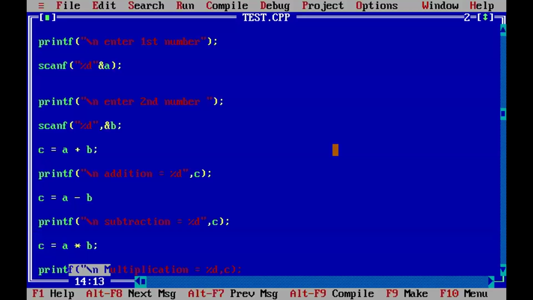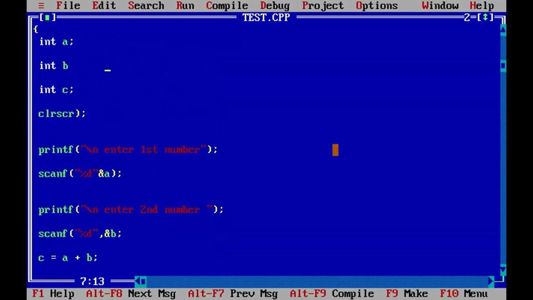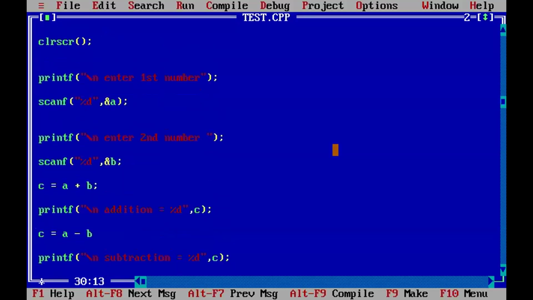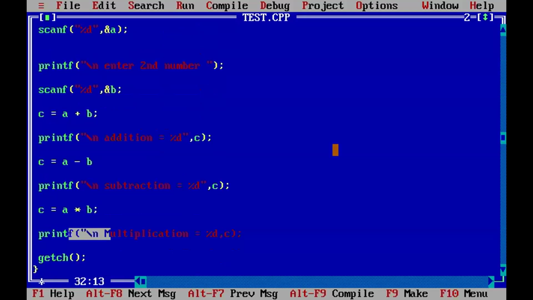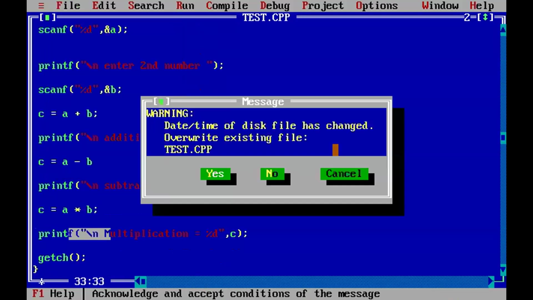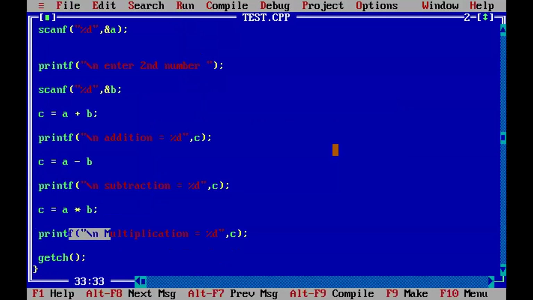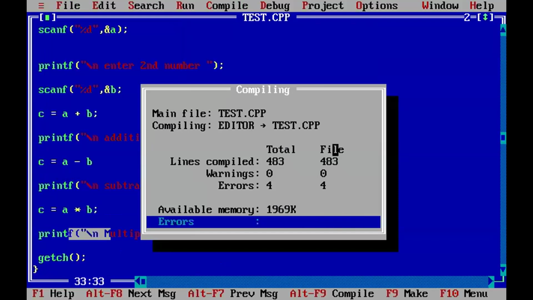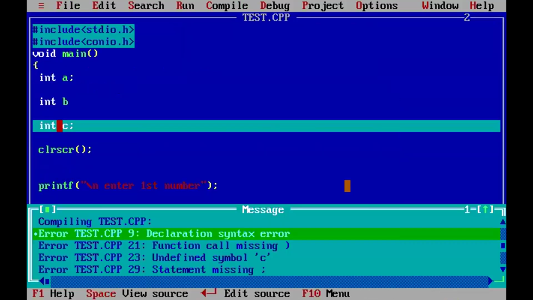Now let us correct all these mistakes. Here a bracket is missing. Here a comma is missing. Here a double quotation is missing. Some errors are fixed. Now let us recompile. Save it, say overwrite yes. Now compile. Still some more errors, still 4 errors.